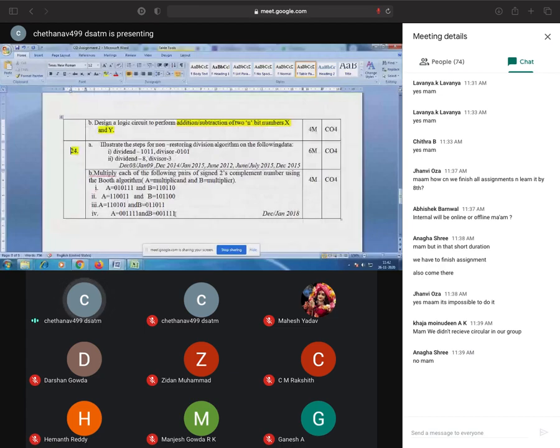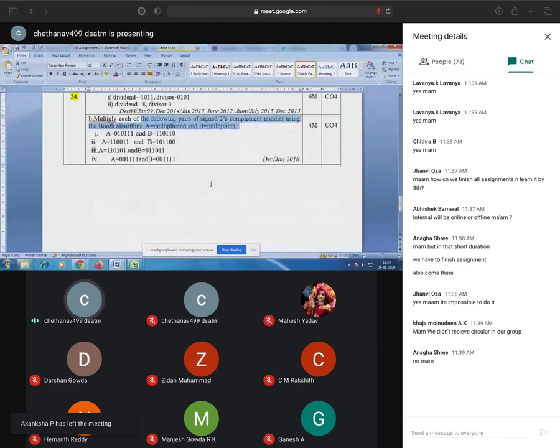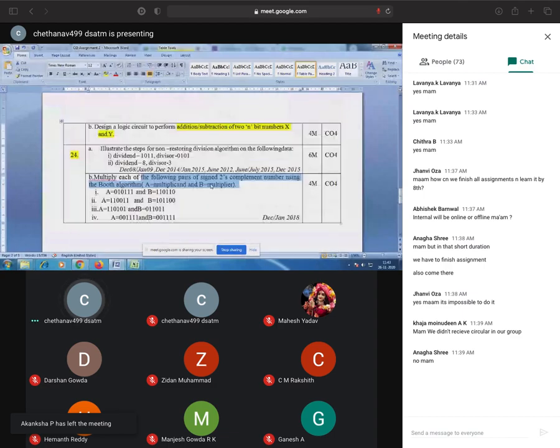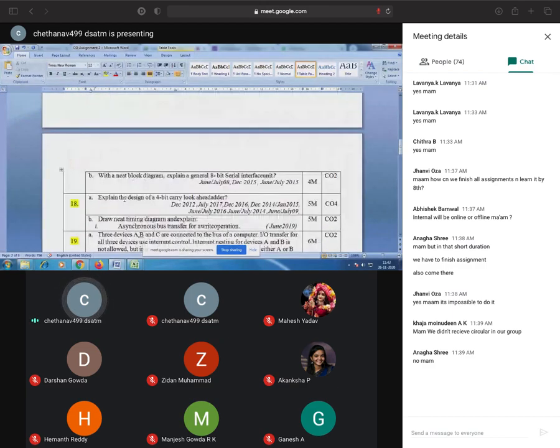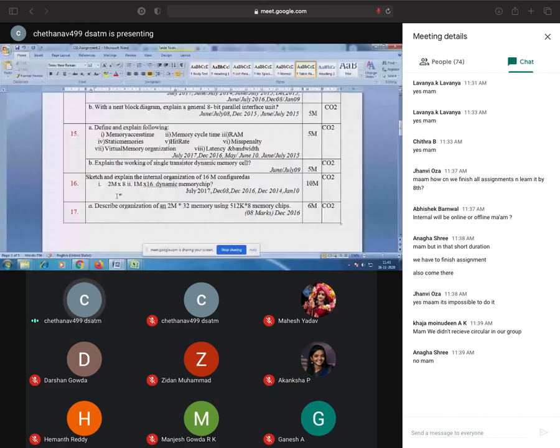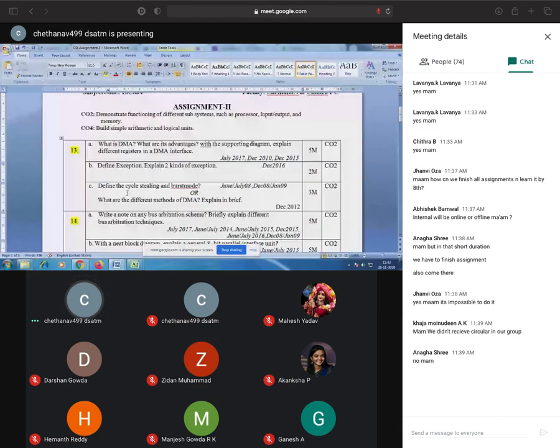Here also the same problem is there, using the Booth algorithm. Okay, so it's very simple now. If possible, we will change it to bit pair recoding, otherwise you keep it as it is, Booth algorithm only. So these are very simple questions, so I think you are able to do them. See how many problems there are; these questions are full of problems, no theory questions. So the memory module, I will complete it by tomorrow. This will take very little time to complete.